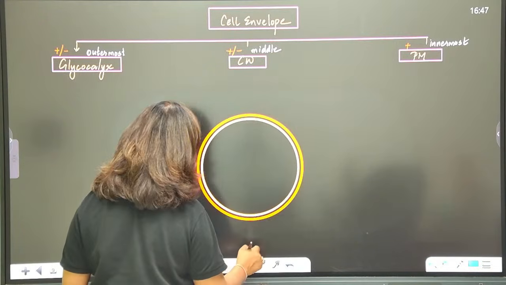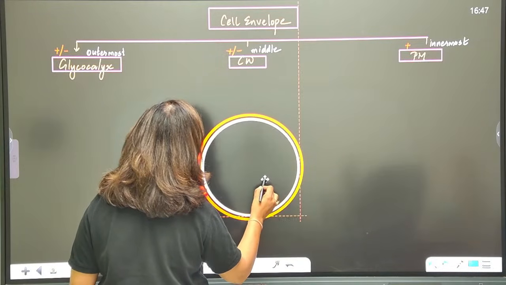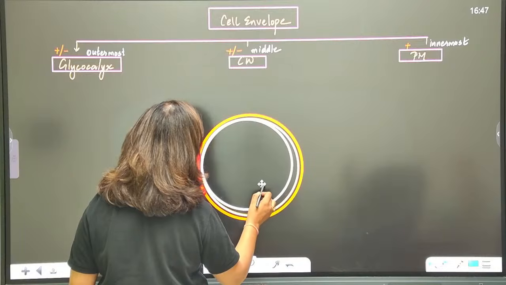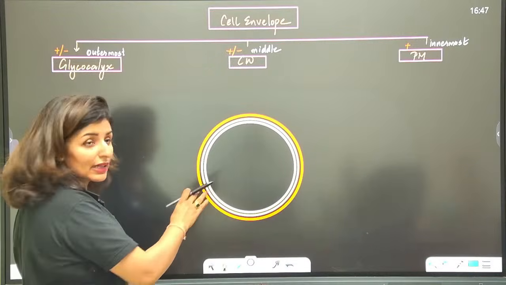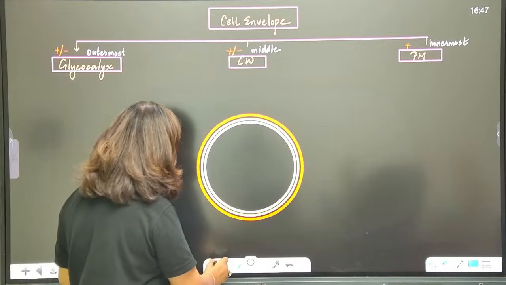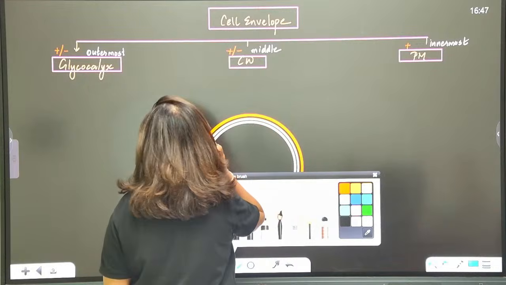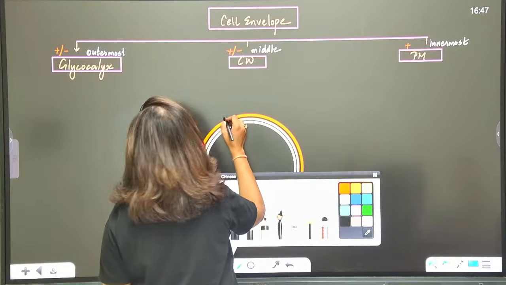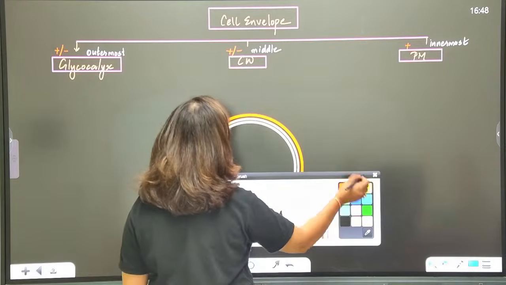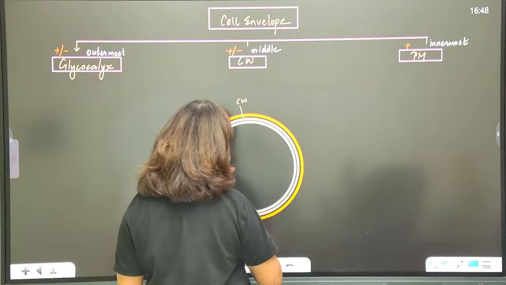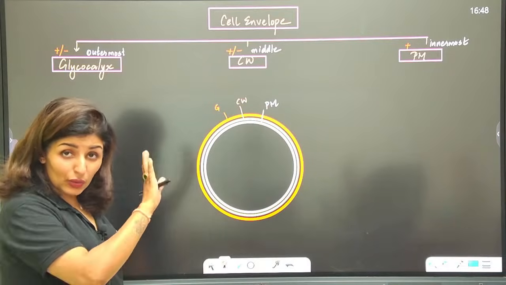This is the cell wall, and then we have this layer called the plasma membrane. I have kept some distance between these layers just to keep it clear. Otherwise there is no gap in between, they are tightly packed. So this red one is the glycocalyx, the yellow one is the cell wall, and the white one is the plasma membrane. I hope the location is clear to you.